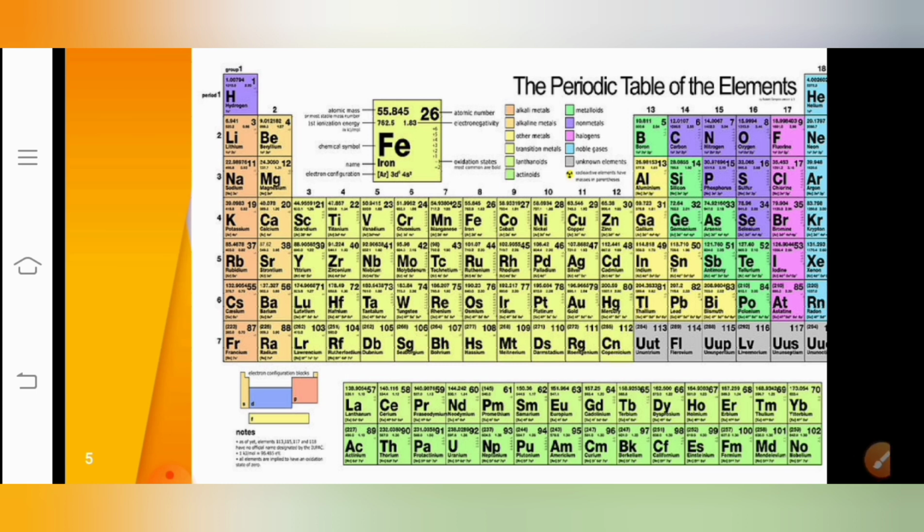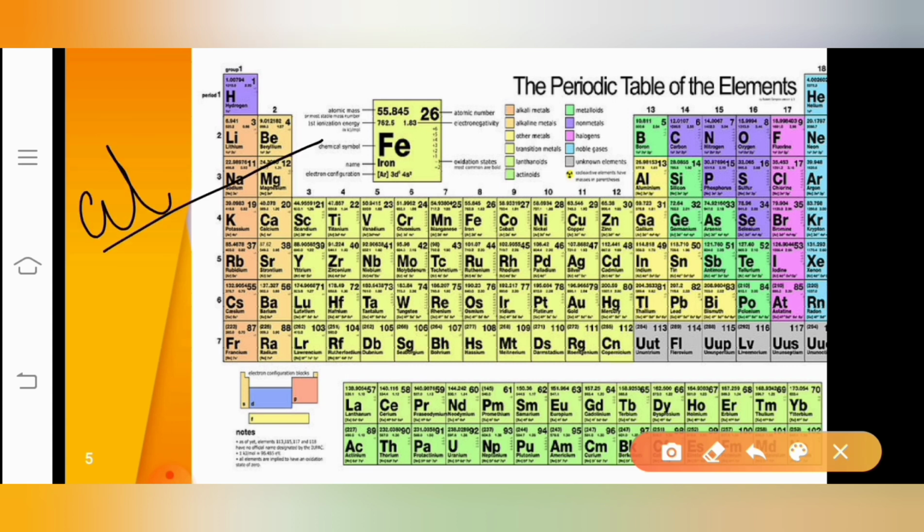Here we have observed that with only one correction, that is by using the atomic number instead of the atomic mass, this periodic table has been corrected of the many issues which it had. We have seen lots of issues in previous slides where the periodic table had problems, correct? So all these issues were cleared. It was corrected only by using the atomic number instead of the atomic mass. Correct?